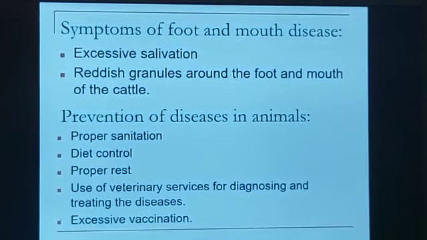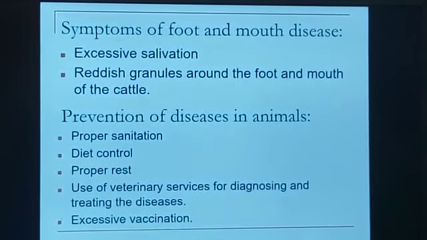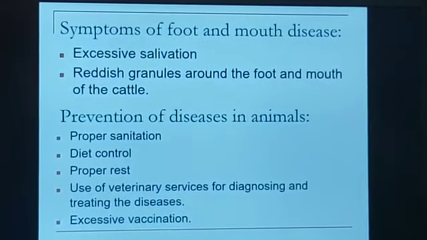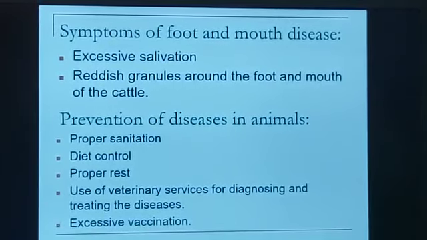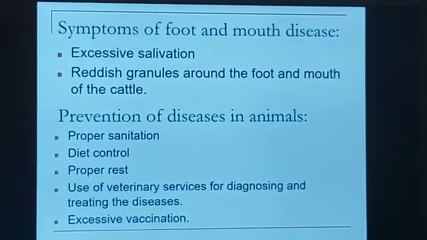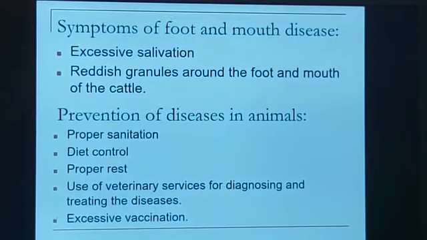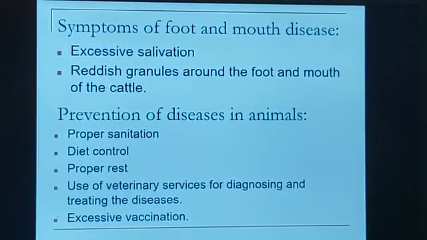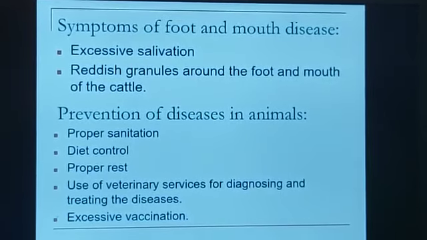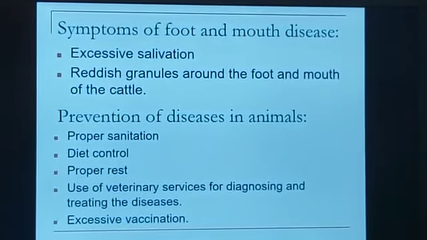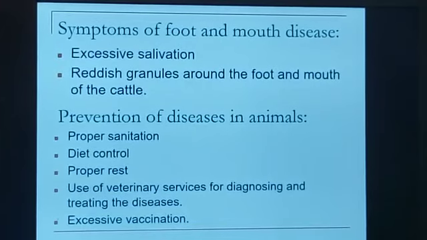First thing we have to do is proper sanitation. Sanitation means the place where they are living should be properly clean. There should be no stagnant water. It should be properly ventilated, and whatever excreta is given out by the animals should be cleaned at proper intervals of time. So this proper sanitation is very important for the prevention of disease. Otherwise, it may become the cause for the spread of many diseases.